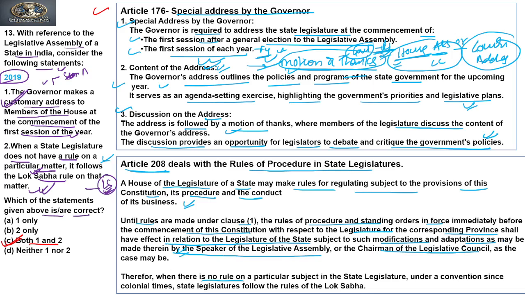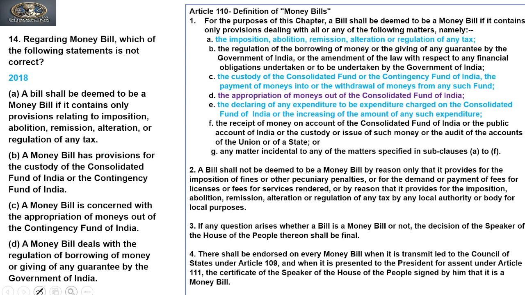Therefore, when there is no rule on a particular subject in the state legislature, under a convention since colonial times, the state legislature follows the rules of Lok Sabha. So this is a convention, though it is not a constitutional provision. So we can say that the second statement is true. Clear? Moving to the next question.